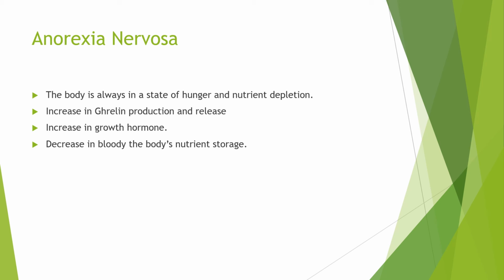When a person is suffering from diseases like anorexia nervosa, the ghrelin levels are high due to ghrelin signaling as a mechanism to stimulate food intake and body weight gain. The result of high levels of ghrelin also mean there are high levels of growth hormone and thus an increase